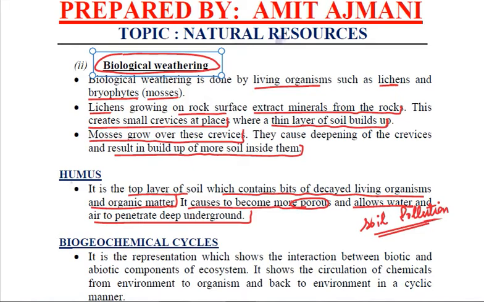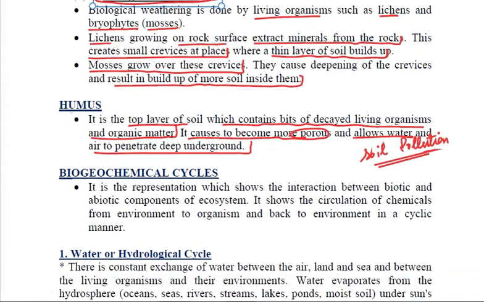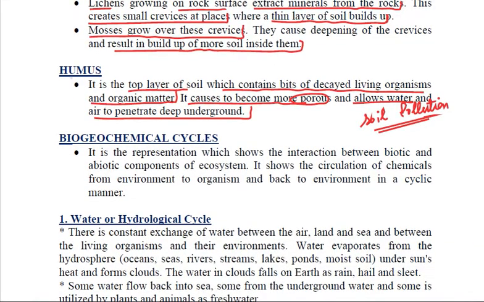Clear? Now, in our environment, there is a continuous exchange and conversion of these natural resources going on, which is represented through biogeochemical cycles. What are these cycles?